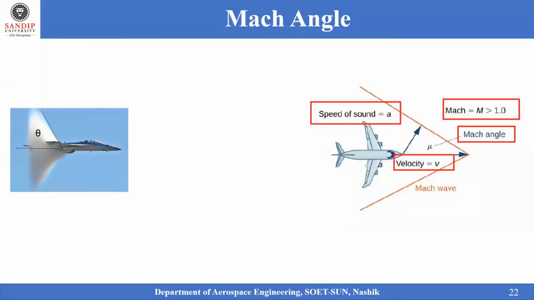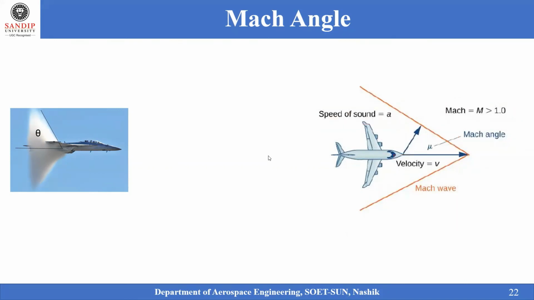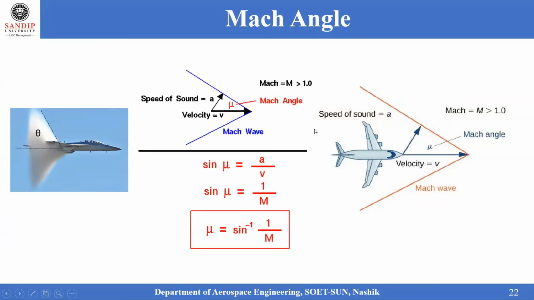So the Mach angle can be directly defined as the ratio of the speed of sound to the velocity of the object, or in terms of sine, you can take it as sin mu is equal to 1 by M. So generally when we are defining the speed of sound, this is the Mach angle.